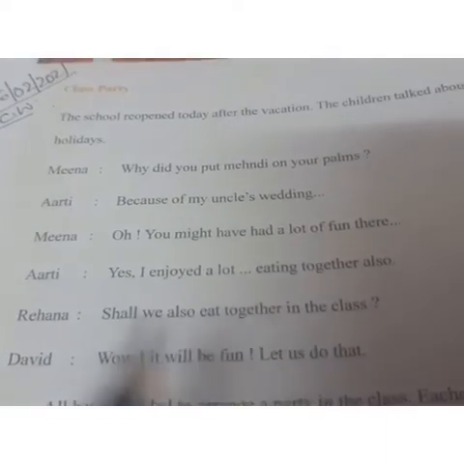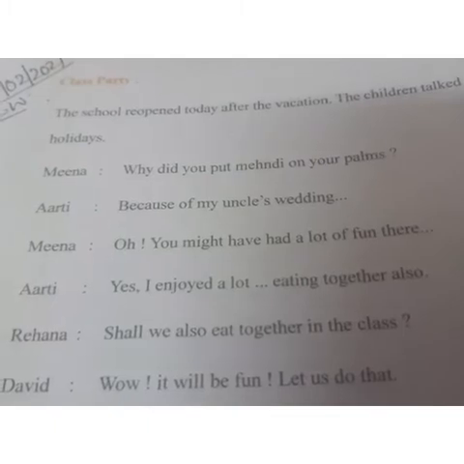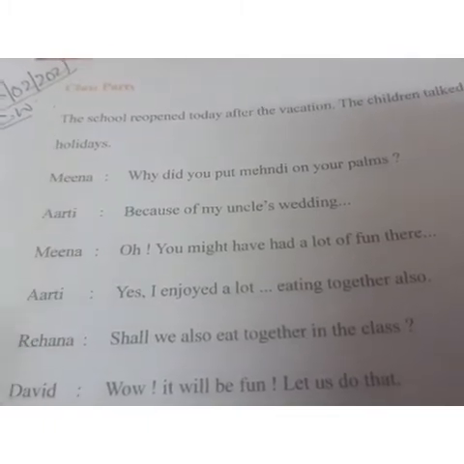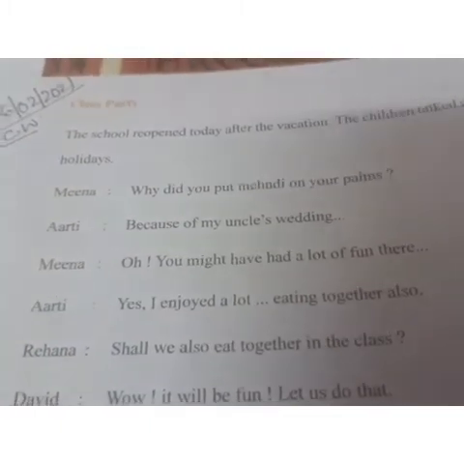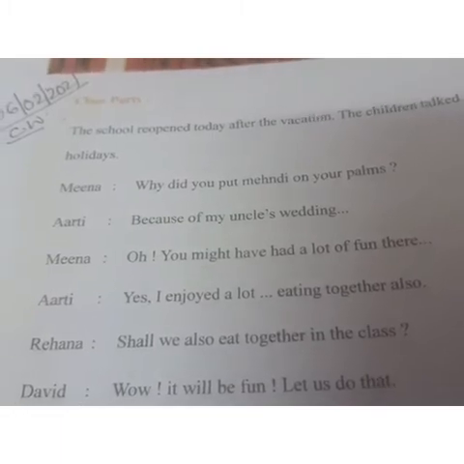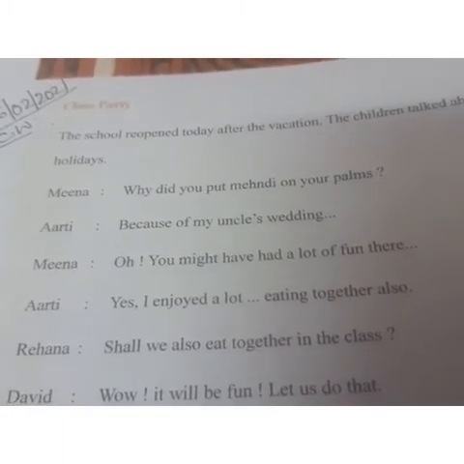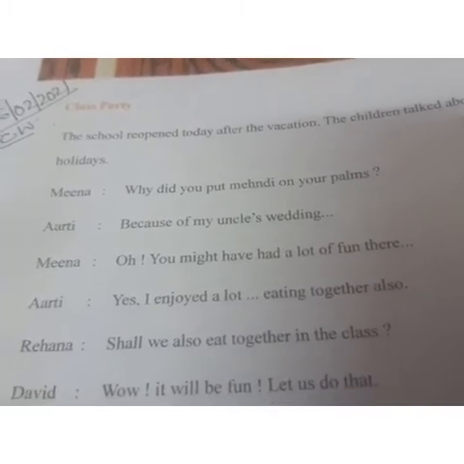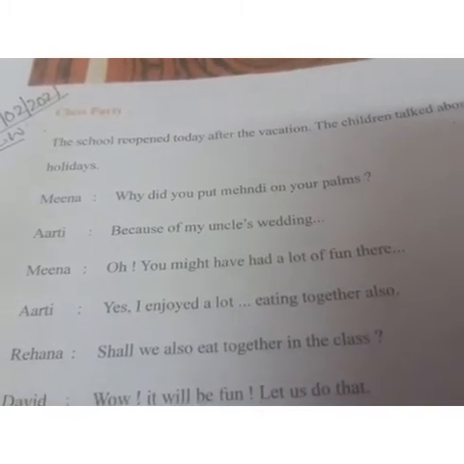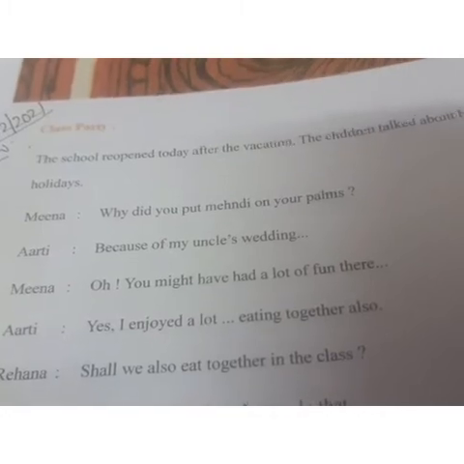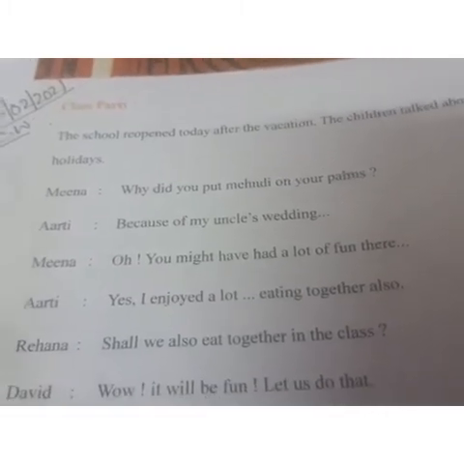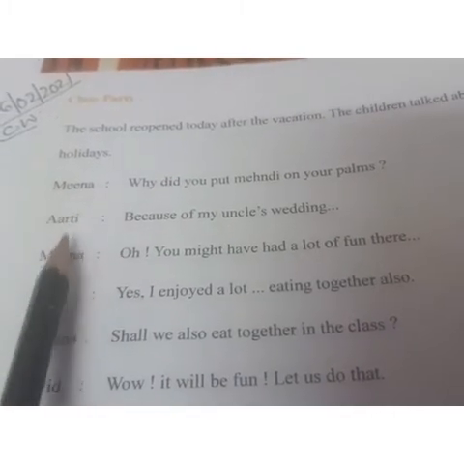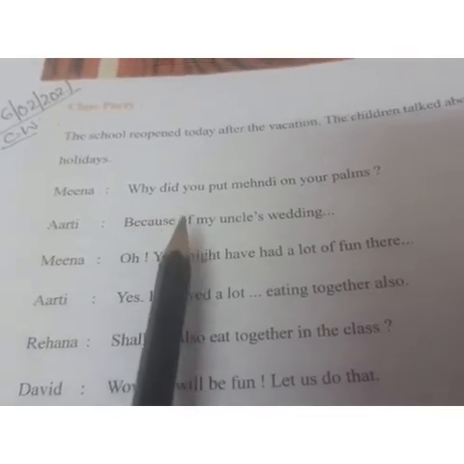Let's do that. Now here you can see the class party. There are a few children in the class who are discussing their vacations. What did they do in the vacation? Because the school has reopened after the vacation, the children are meeting after a long time. And you all know very well that when you meet your friends after vacation, you are so happy to discuss what you have done during your vacations. So Meena is asking Aarti why she has put mehndi on her hand.